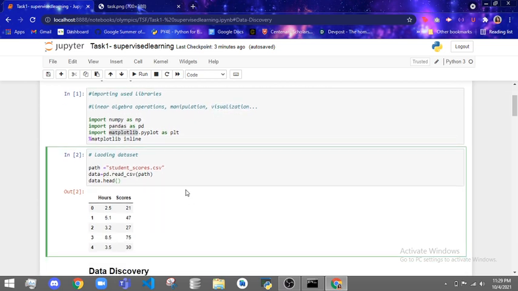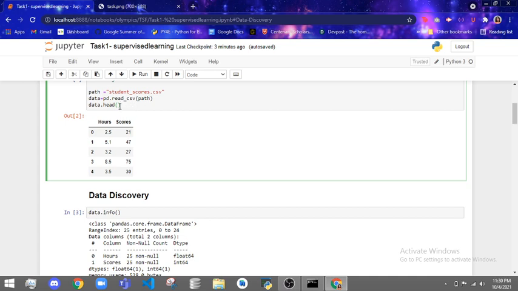The first step in the data science process is to load the data. Now we are loading the data and then printing out the first 5 rows, because the head function returns the first 5 rows, starting from 0 to 4. We see that we have only 2 columns here, hours and scores, and it's displaying the first 5 rows as well.